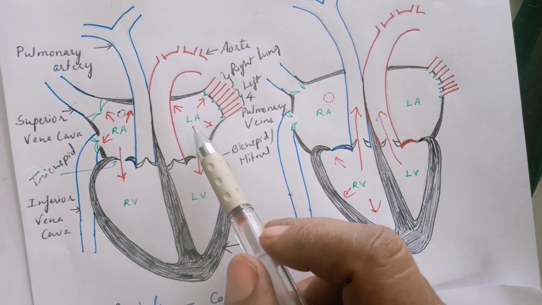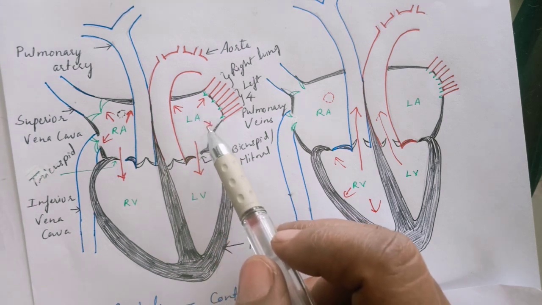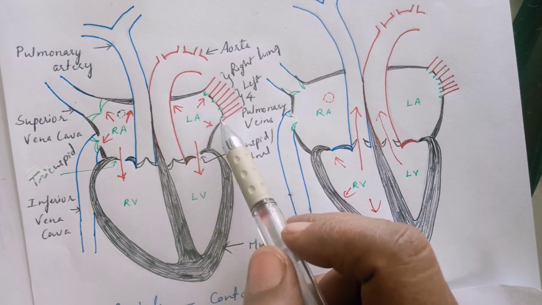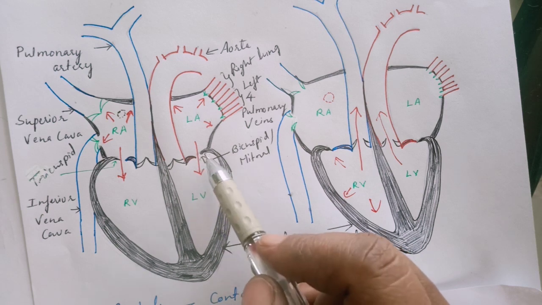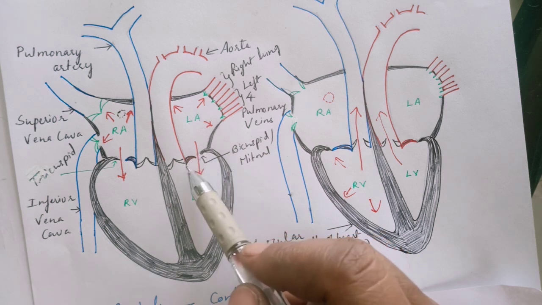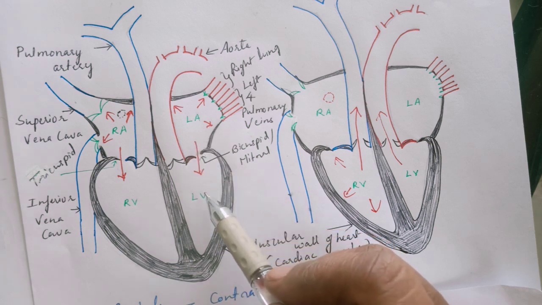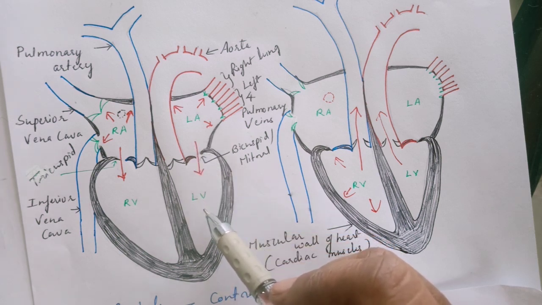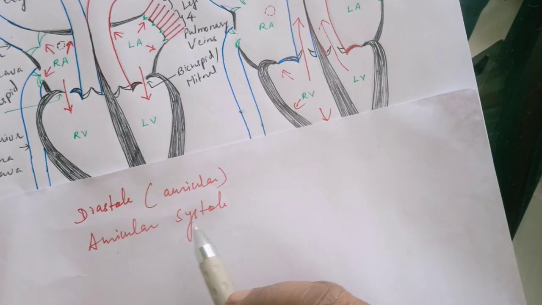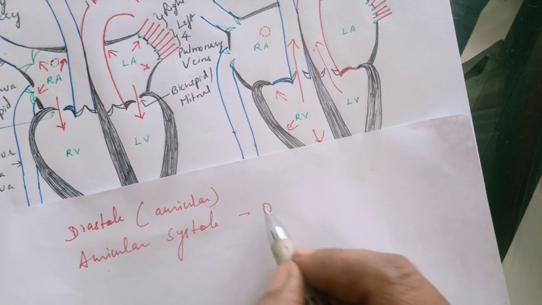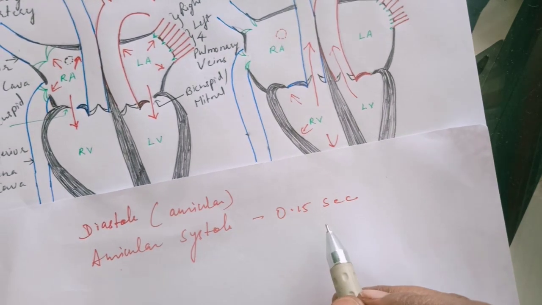Similarly, from the left auricle, the blood has pressure to move in all the directions, but because the valves here close, the blood moves only into the left ventricle. And as the cusps of these bicuspid valves are facing towards the ventricle, they are pushed open, allowing the blood to come into the left ventricle. Now this auricular systole is completed in just 0.15 seconds. So much less time is taken by it.